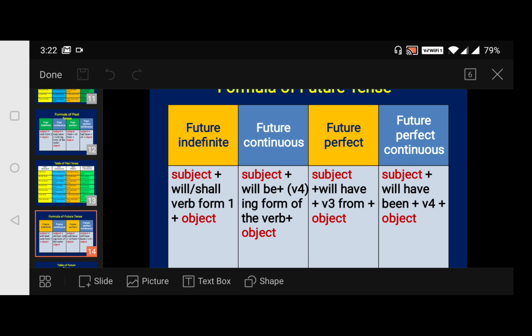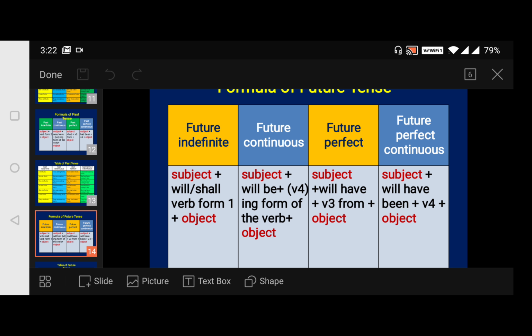Now look at the formula. For simple future, the structure will be: subject plus will or shall, and V1 form of the verb, followed by the object. And for the future continuous, it will always be will be plus V4 form of the verb, and then the object.